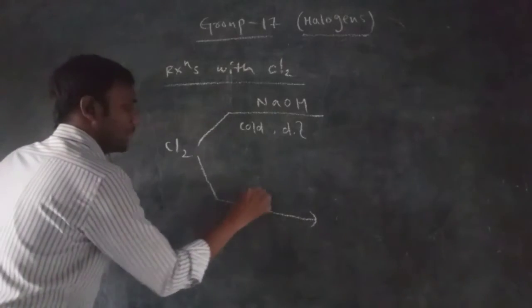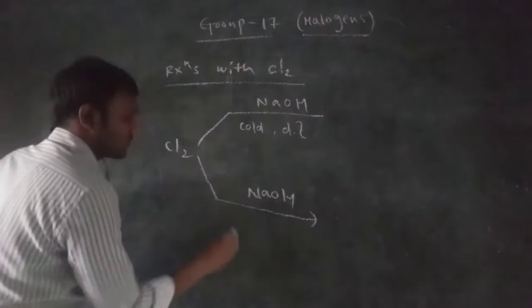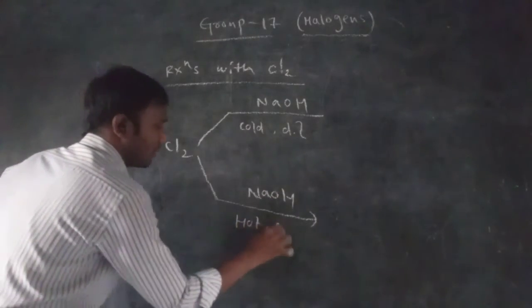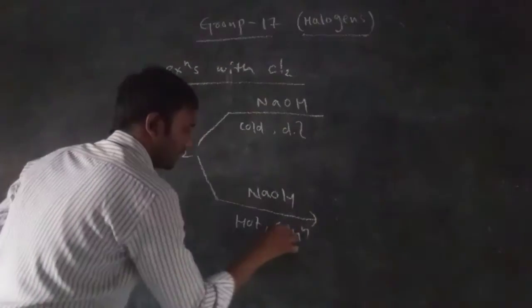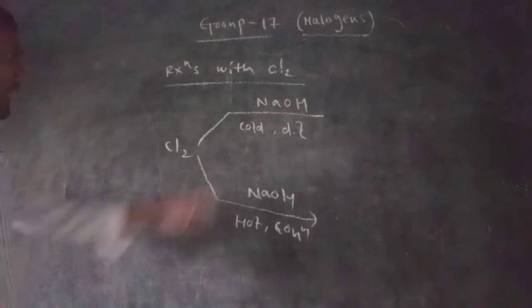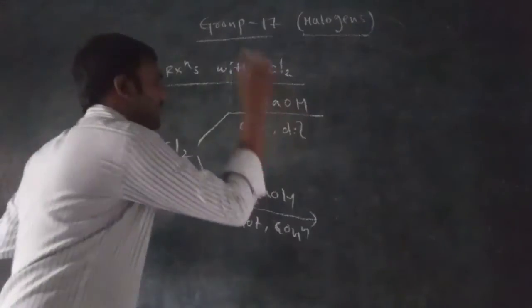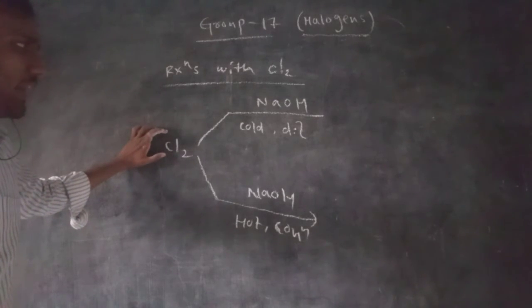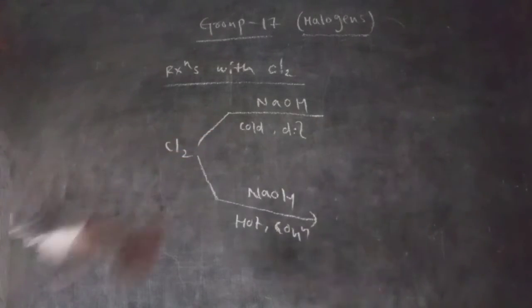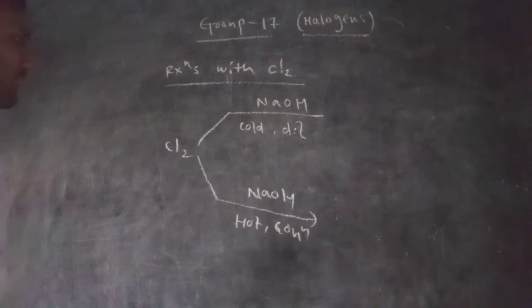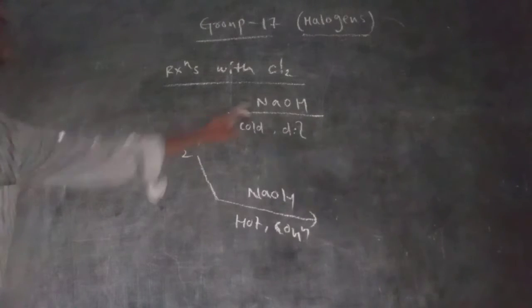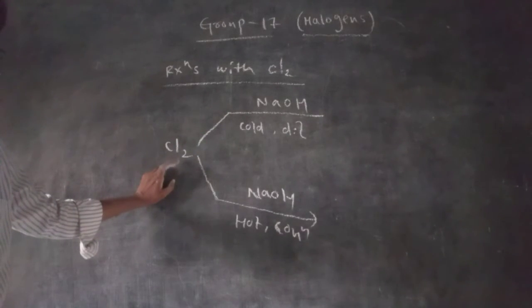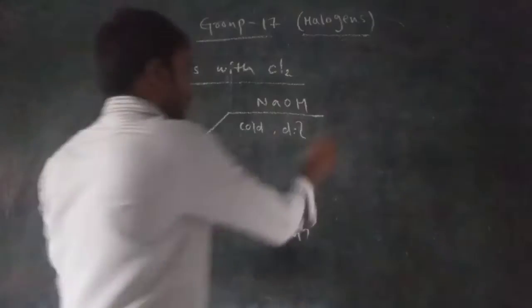The other is the same sodium hydroxide, but strong and hot, otherwise hot and concentrated. So you are taking hot and concentrated NaOH and cold and dilute NaOH. When chlorine gas reacts with cold and dilute sodium hydroxide, what will be formed? It will form sodium chloride, NaCl, and NaOCl and H2O will be formed.